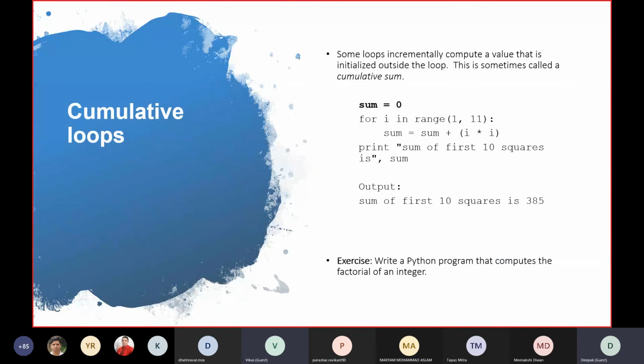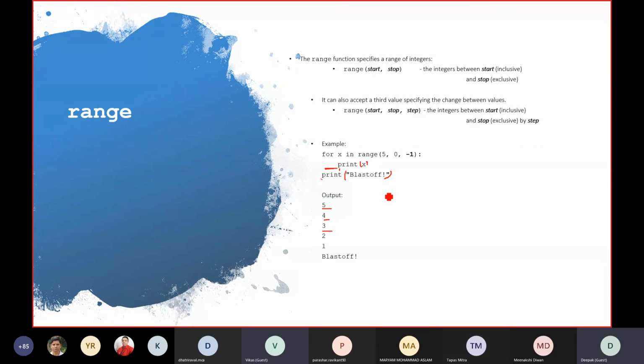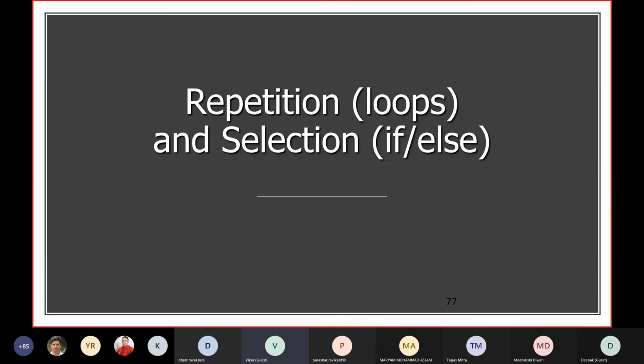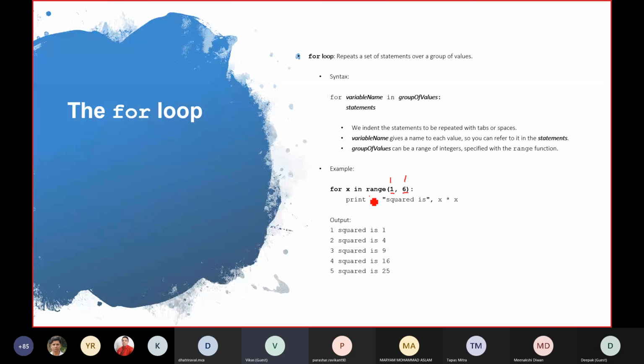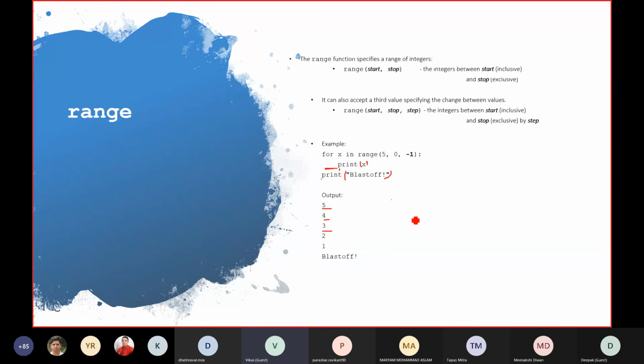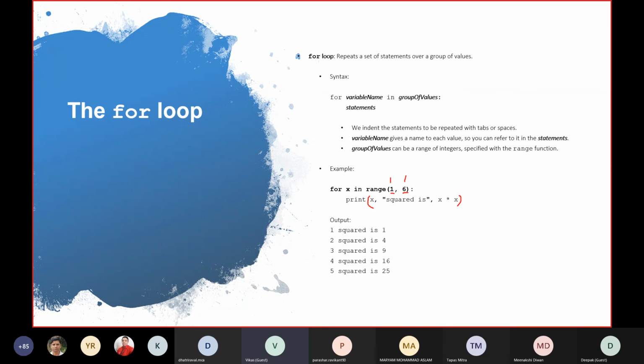Deepak sir, I just did one thing. For x in range 1,6, and then next line x is equal to x plus 5, and then in the next line print x equal x squared, which is x into x, right? In between these two, I just mentioned that x is equal to x plus 5. So every time the loop has to add 5, no? But that is not happening in the first loop. It is adding 5, and then the square is happening actually. Did you get what I'm saying?